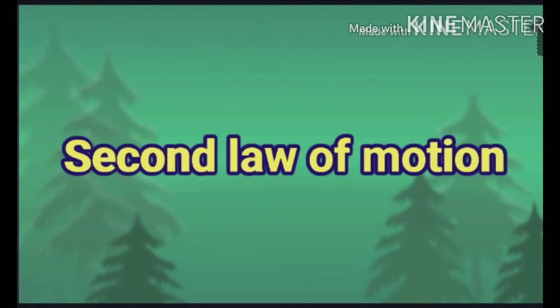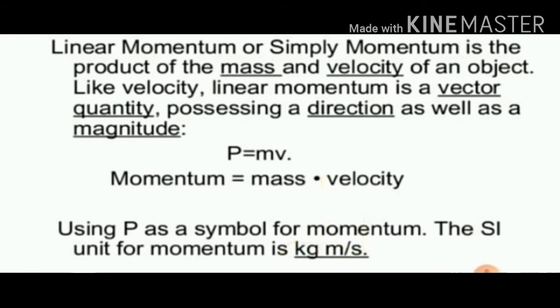But one more example I want to tell you. A small bullet fired from a gun damaged the wall. Isn't it? A small bullet, because of the high speed with which it is traveling, damaged the wall. Thus, we can say that momentum is a concept that involves the mass of an object and its velocity. It is represented with the symbol P.